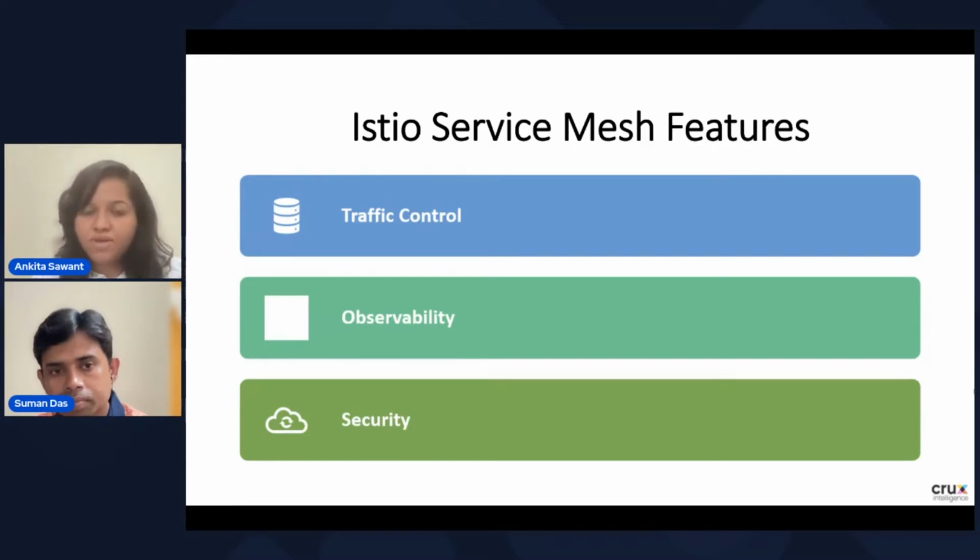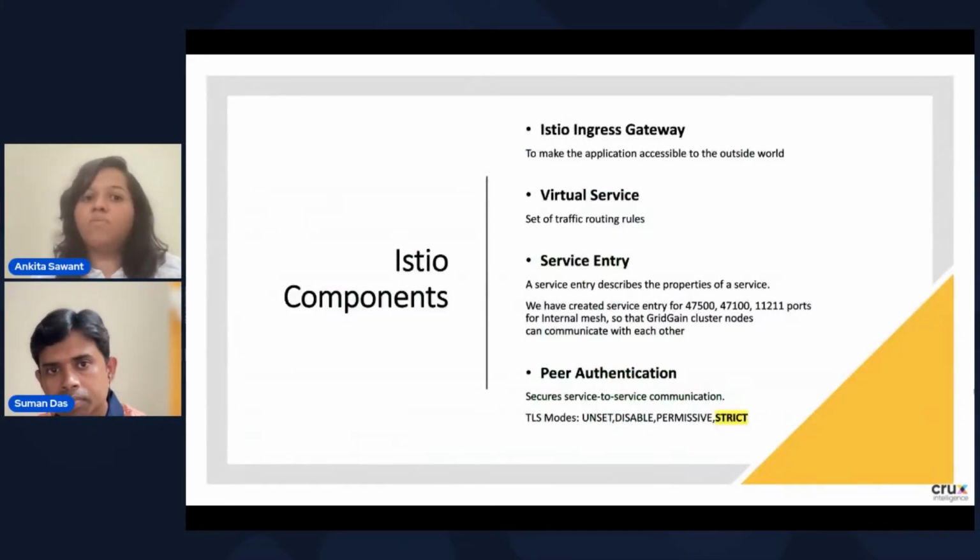So these are the main features. That's why we have chosen the Istio service mesh for our implementation, because we wanted to make our implementation secure, reliable, and we want to monitor everything. Now let's see what are the different components of Istio service mesh which we have used in this implementation.